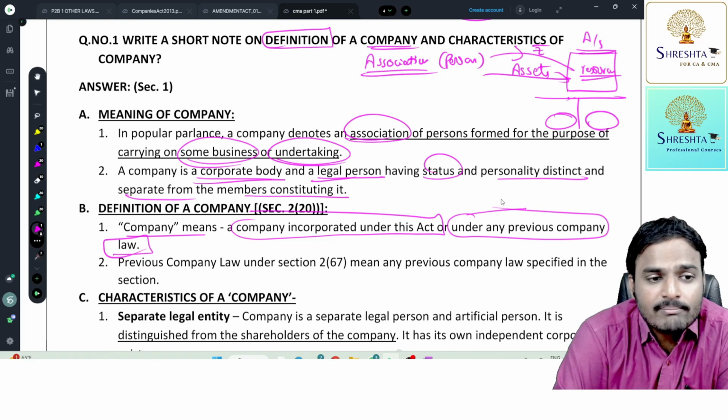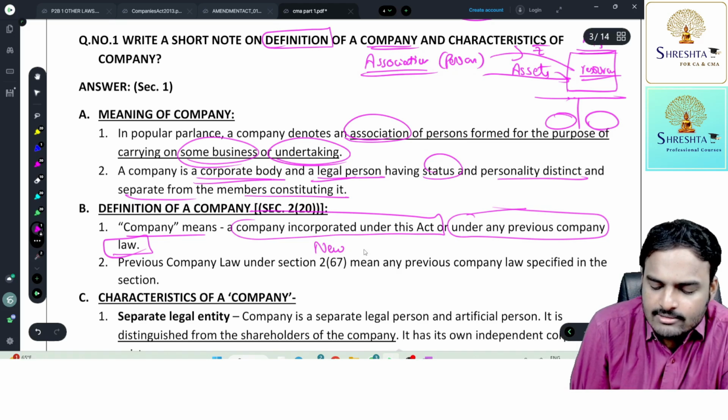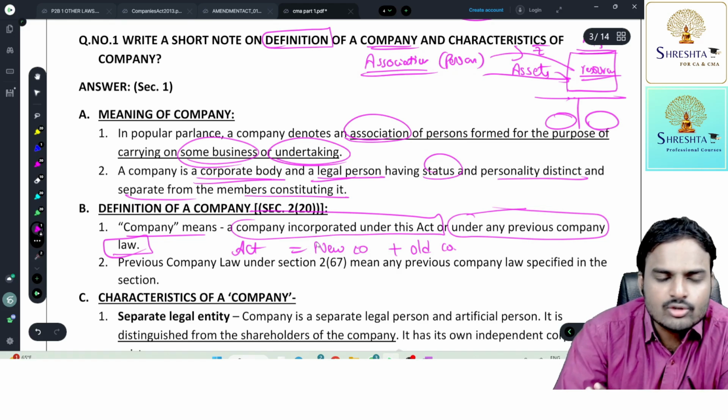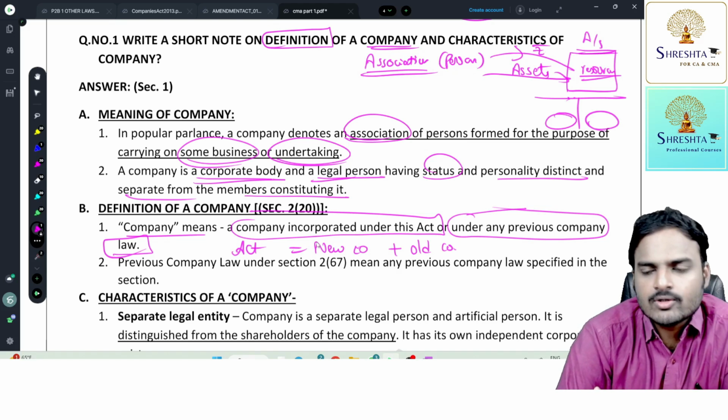Company means a company incorporated under this Act or under any previous company law. Simply, under this Act is nothing but a new company, and under old acts is nothing but old companies. So our Companies Act is going to apply not only to the new companies but also to the old companies. Understood? Yes, sir. Good.